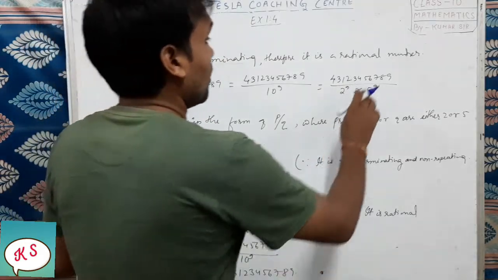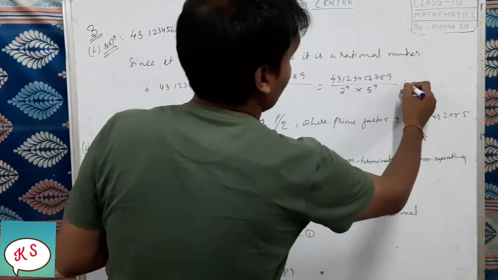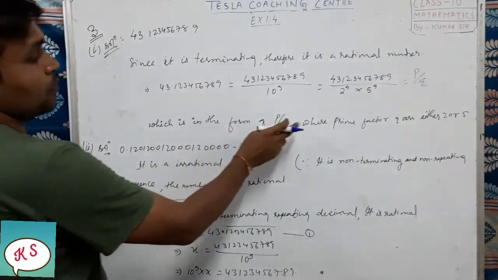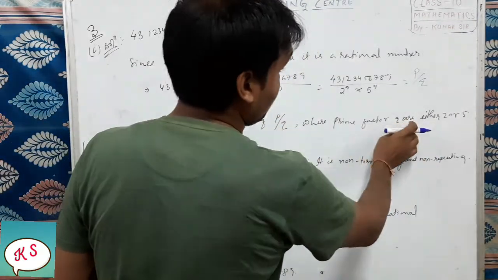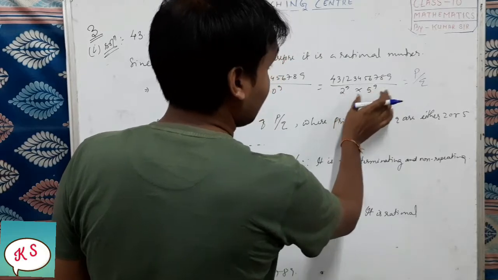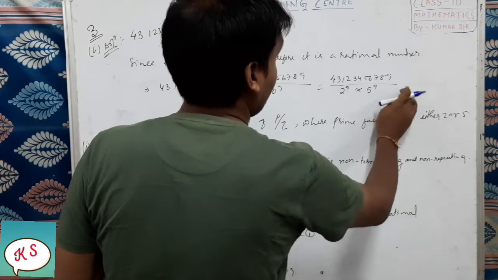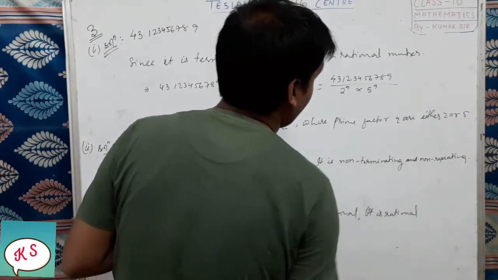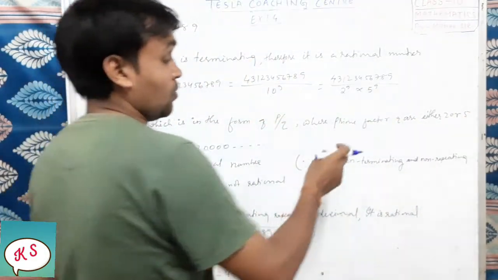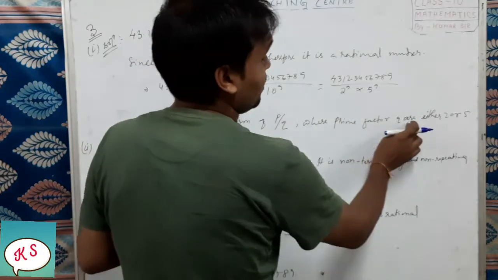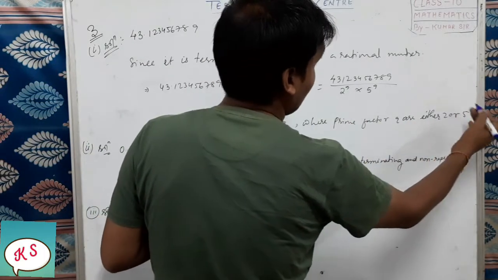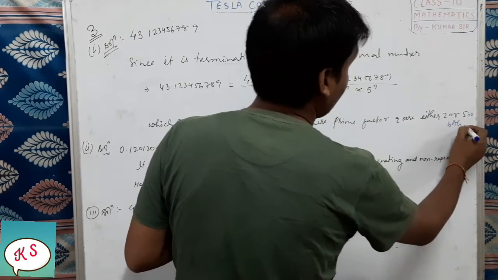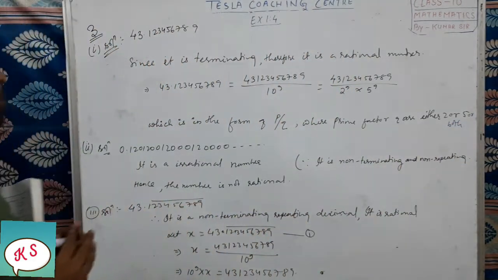Okay, so this is nothing but in the form of p by q, where the prime factors of q, that is the denominator, are... what is the factor of the denominator? 2 or 5. So we have written the factor here, where the prime factors of q are either 5 or 2, or you can write both. Okay, so this is the answer for this question.